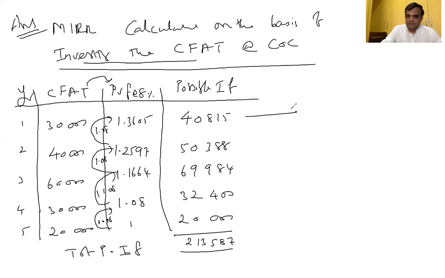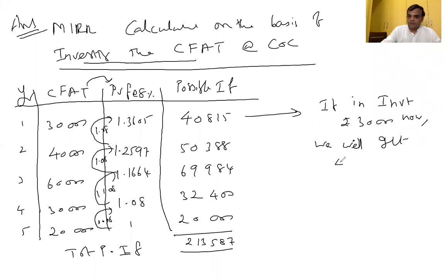Listen here. After multiplying, if you are going to invest 30,000 rupees, cash flow invested now, we will get 40,815 at the 5th year.